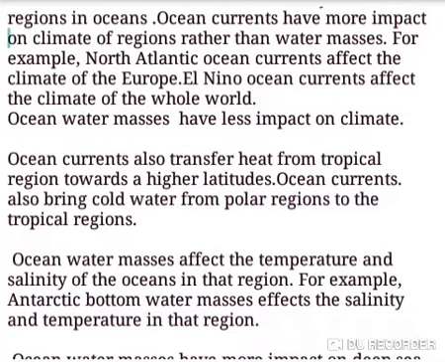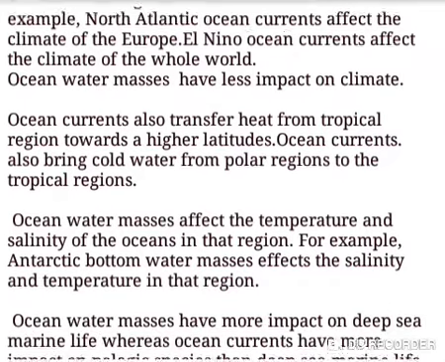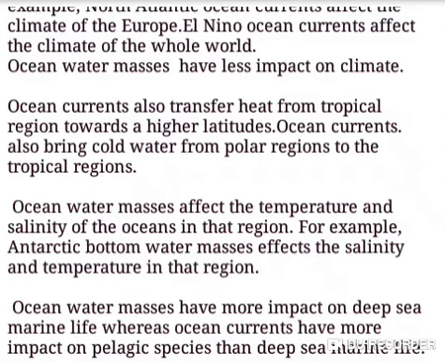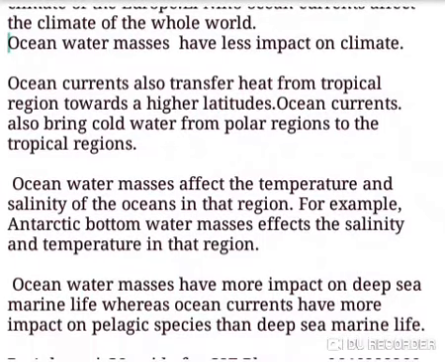Ocean currents also transfer heat from the tropical region toward the higher latitudes. Higher latitudes mean subtropical and the polar regions. Ocean currents also bring cold water from polar region to the tropical regions, meaning the ocean currents that move from the polar region to the tropical region bring the cold water with them. So the ocean currents affect the temperature in the tropical regions, subtropical regions and the polar regions.